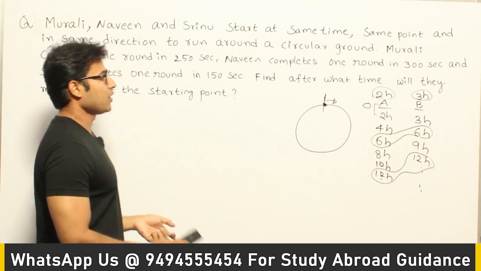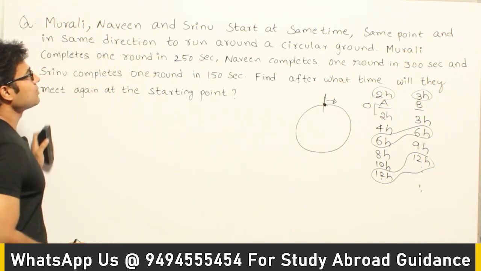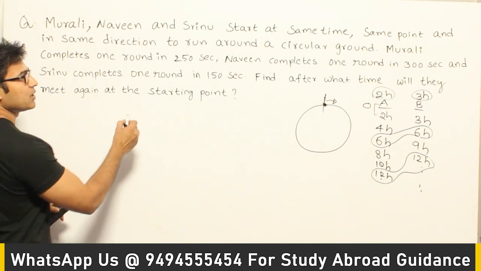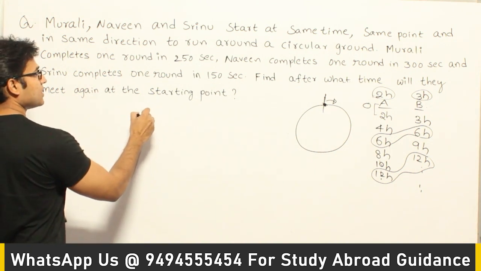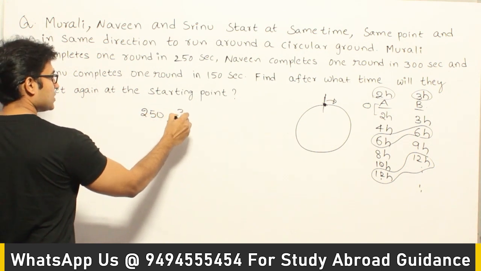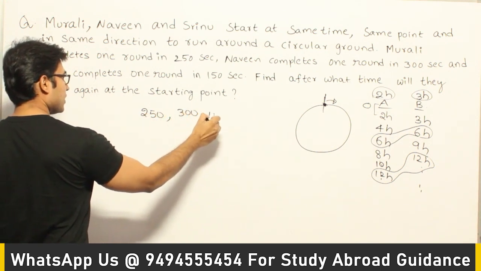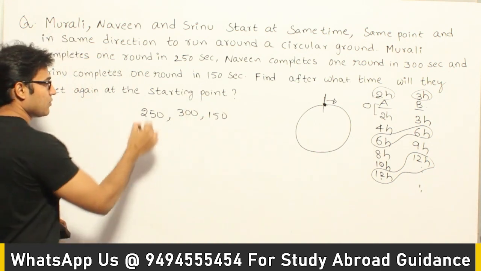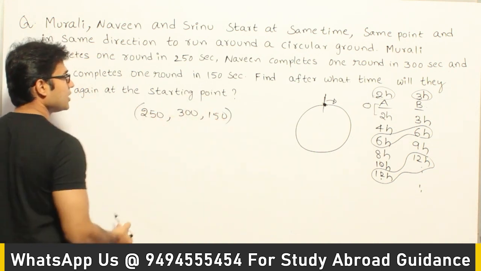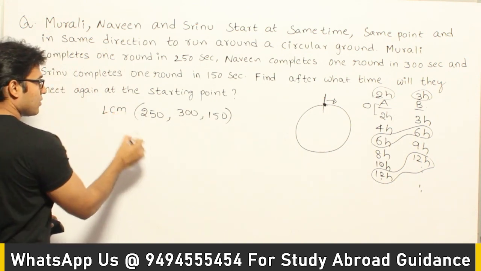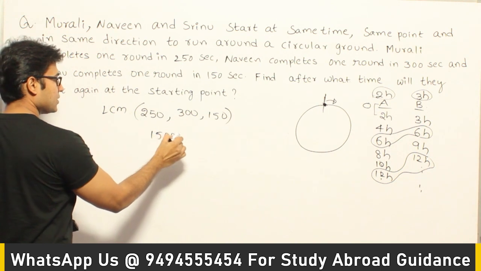Got it? Okay. Now similarly you can do the same thing for this question as well. So this question is having bigger numbers, but the concept is same. Now what is that they are saying? One person is taking 250 seconds to complete it, other person is taking 300 seconds to complete it, and other person is taking 150 seconds to complete it. Now if you try to find out the common multiples and least common multiple, which is nothing but LCM, you will find out that the LCM is 1500 seconds.